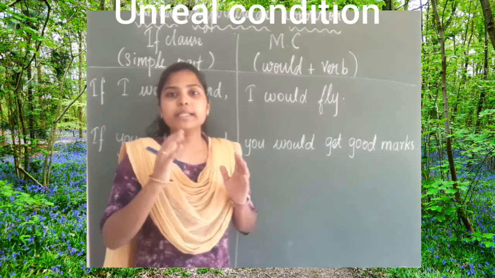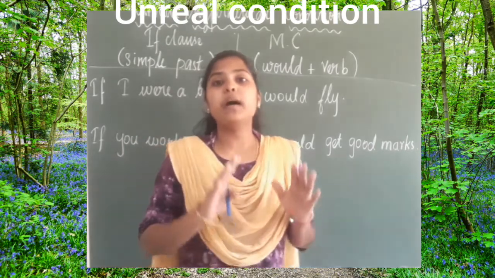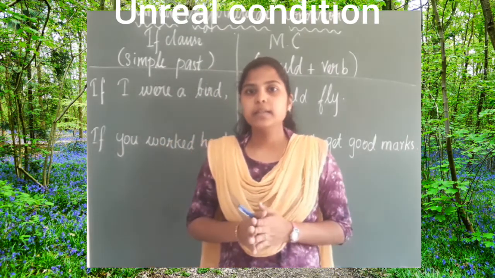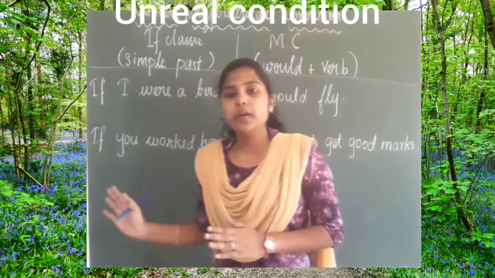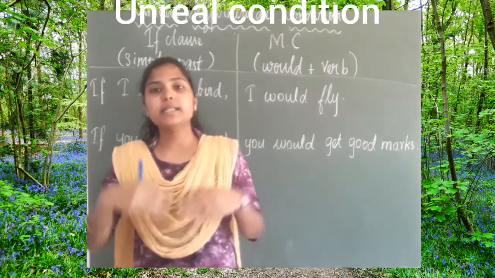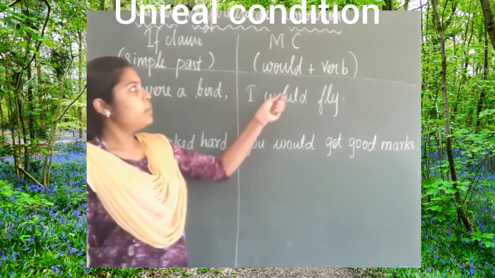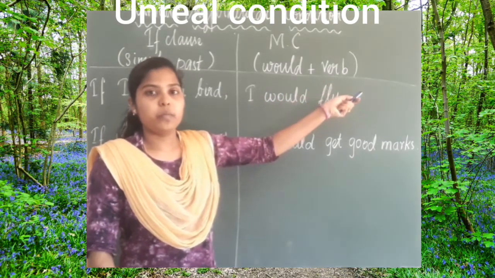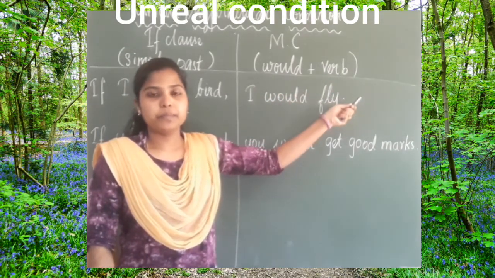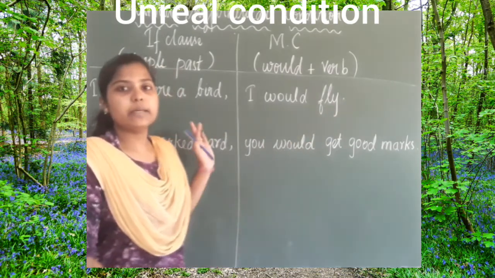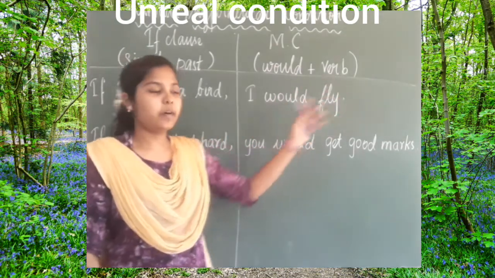So the second type is all about unreal conditions. The if clause should be in simple past and the main clause should be would plus the base form. Would plus verb. Is that clear? Simple past, would plus verb.